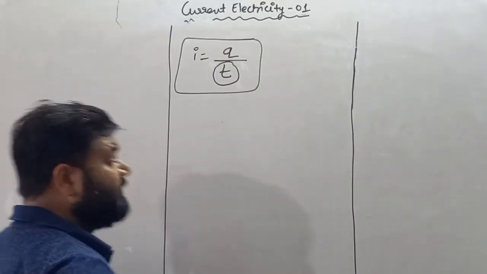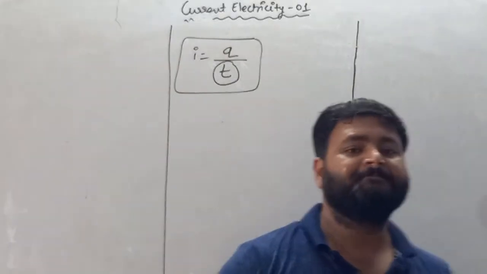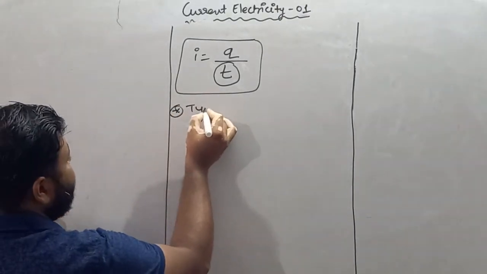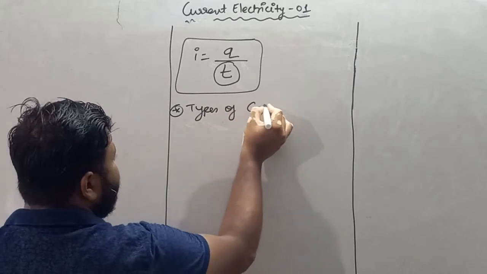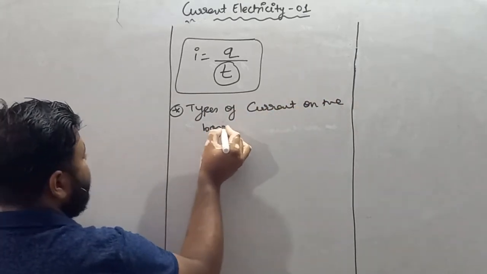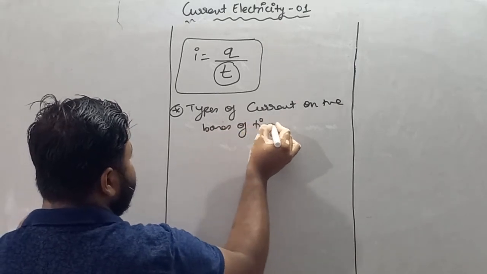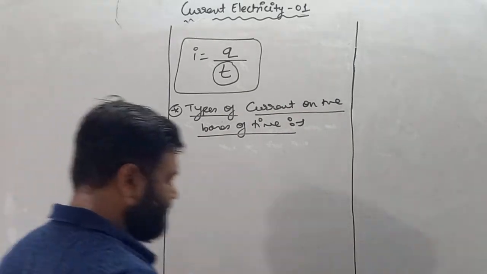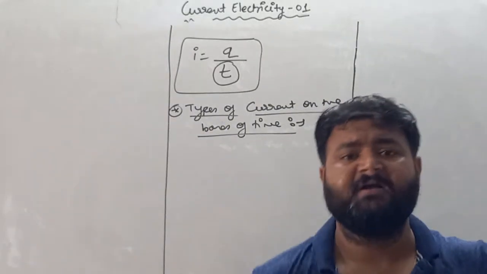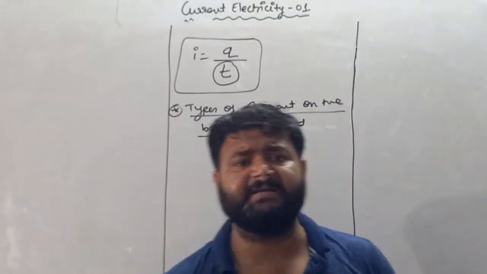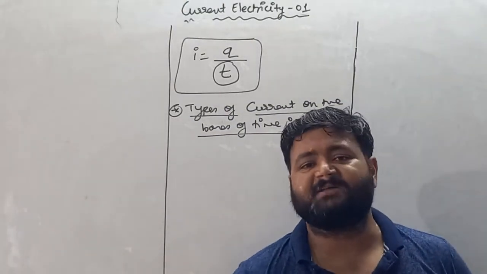So write down the heading: types of current on the basis of time.